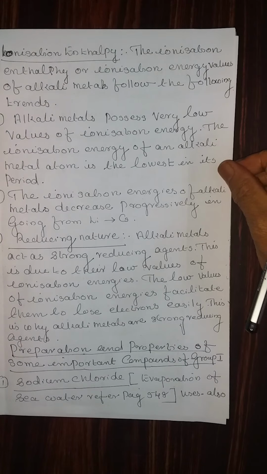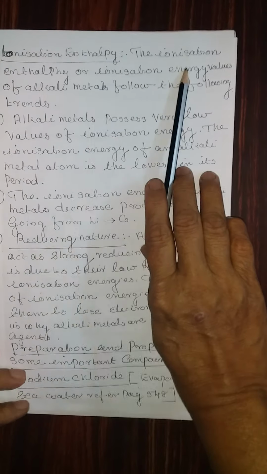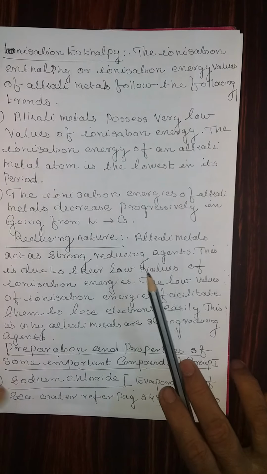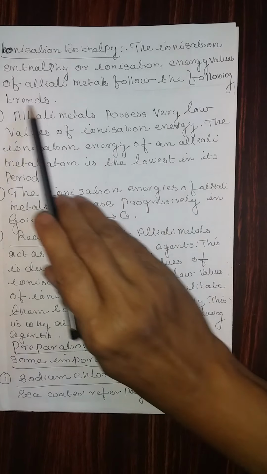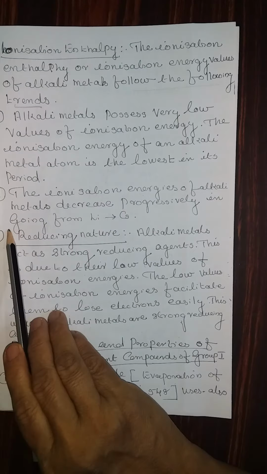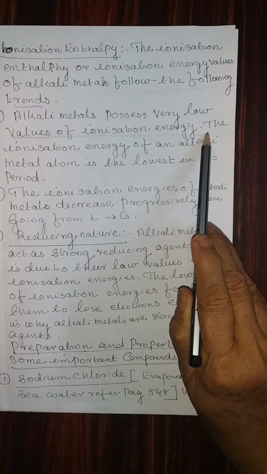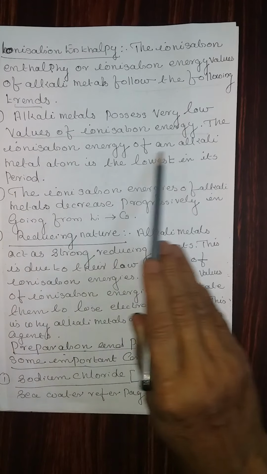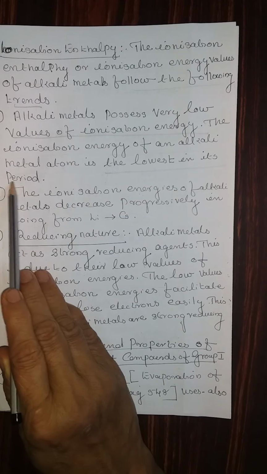Ionization enthalpy. The ionization enthalpy or ionization energy values of alkali metals follow the following trends. Two points. Alkali metals possess very low values of ionization energy. The ionization energy of an alkali metal atom is lowest in the period.